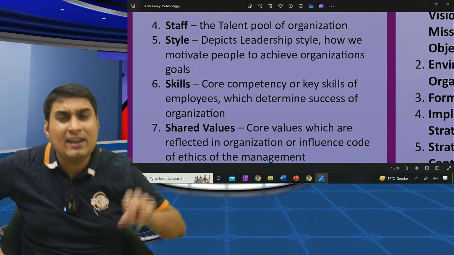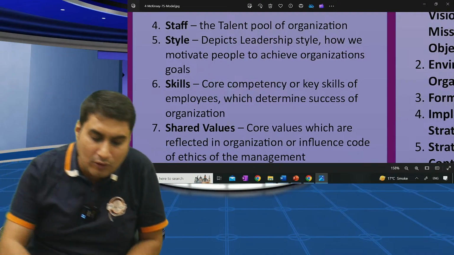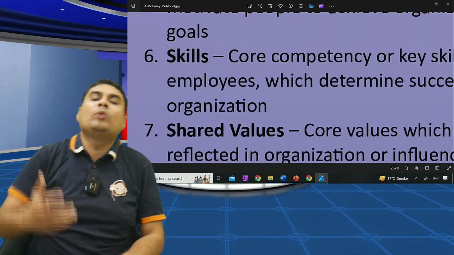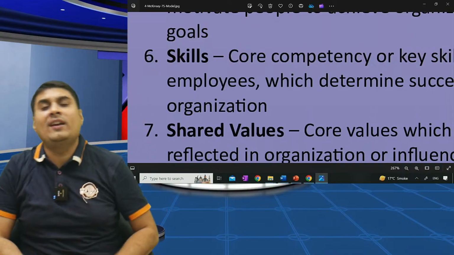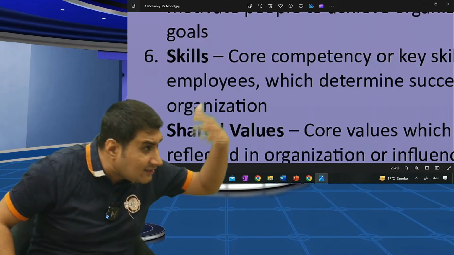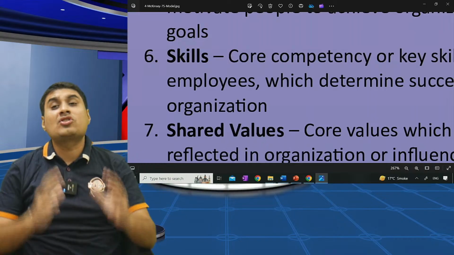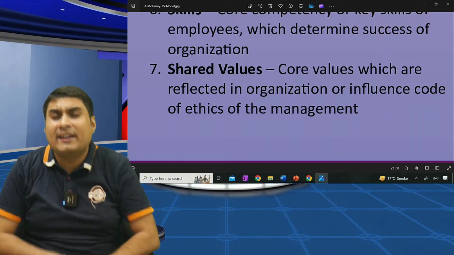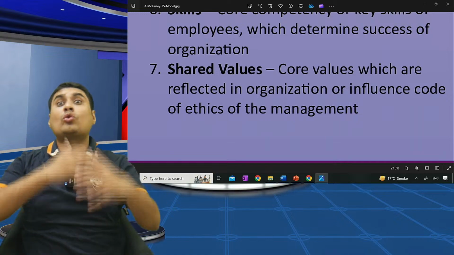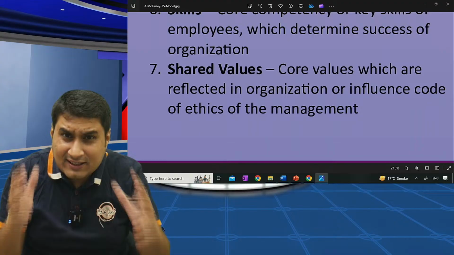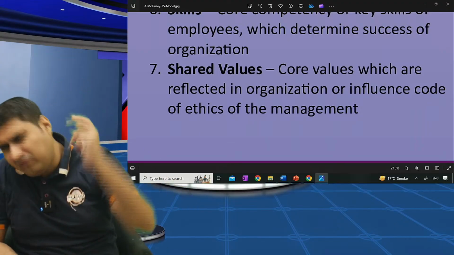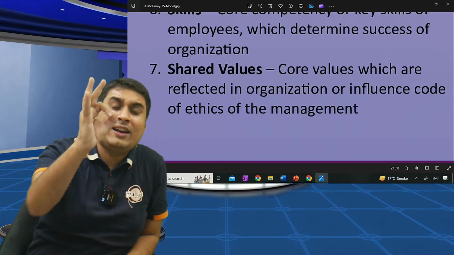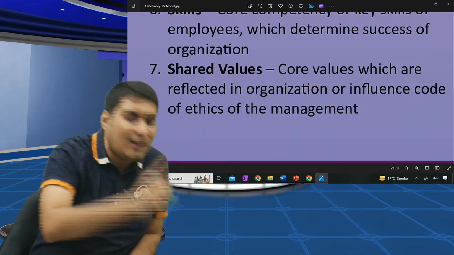If people are hungry, automatically the company will be successful. Core competency or skill of employees determines the success or failure. Shared values, we discussed in the last lecture. Values refer to the things which are reflected in the organization or influence the code of ethics of the organization. If ethics are good, you are bound to be successful. If values are good, from anywhere you will find success, maybe sooner or later.